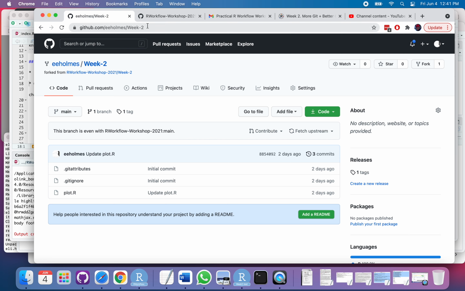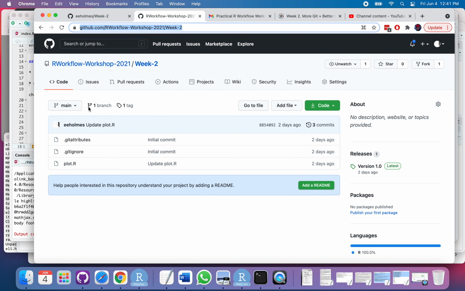The URL looks like any other repository. Well, we can see that it's different. First off, it has a link to the parent, and it has this thing, fetch upstream, which means fetch any changes in the parent that are not in this repository, and then I can contribute. So I can make a change and then contribute back to the parent. So let's show an example.